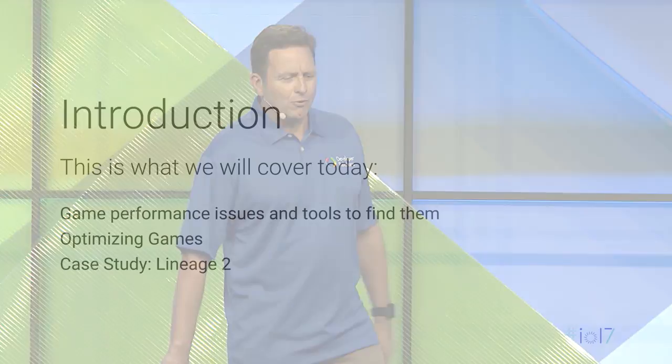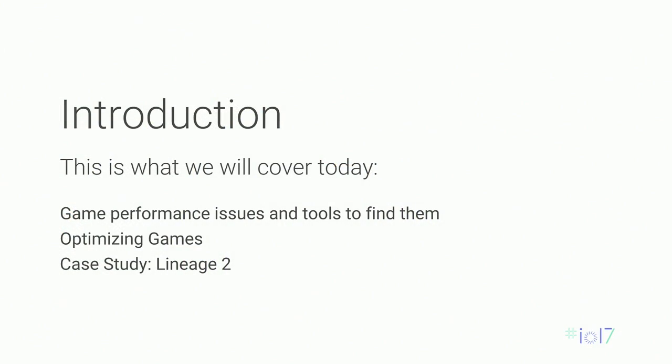So today we're going to talk about improving game performance so that you can make high-fidelity games on Android. The first part will be about common performance issues and the profiling tools you can use to find them. Next, Jung Woo from Samsung will be talking about optimization techniques. And then finally, we'll hear from Duke at Netmarble about how those techniques were put into practice in one of their games, LINEAGE 2.